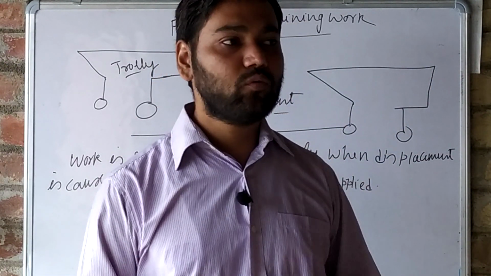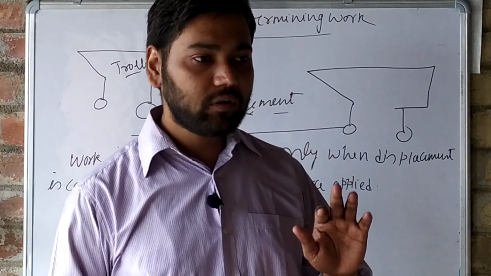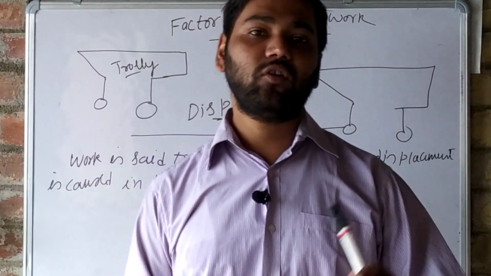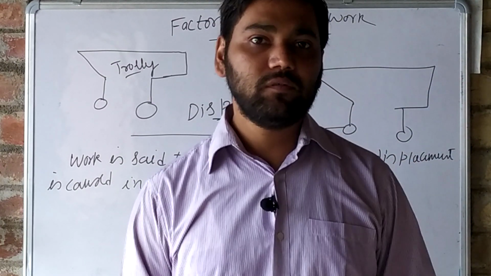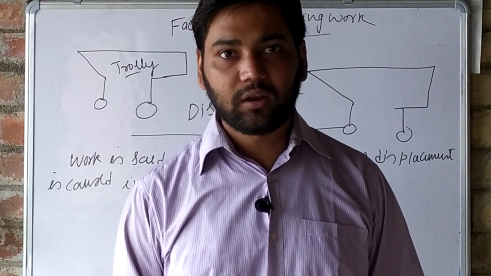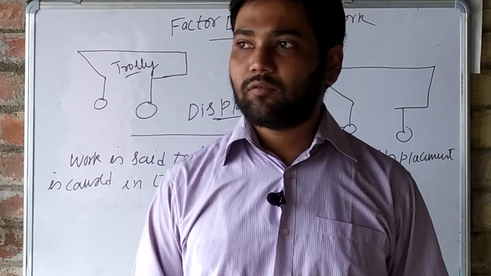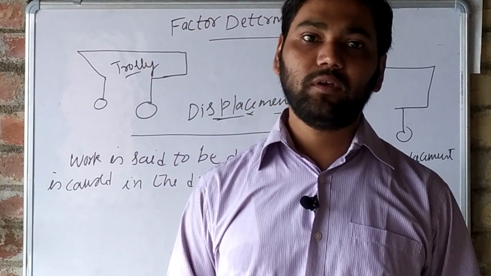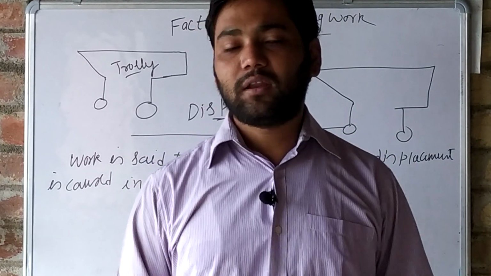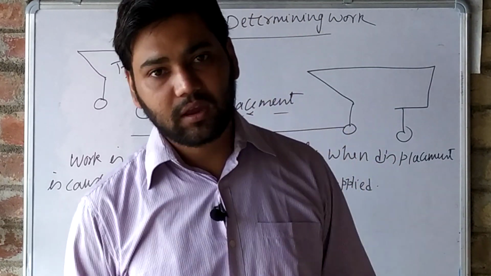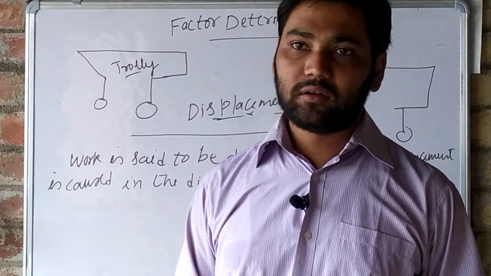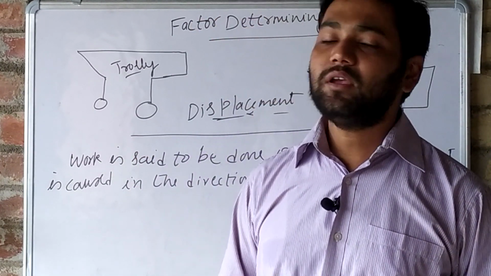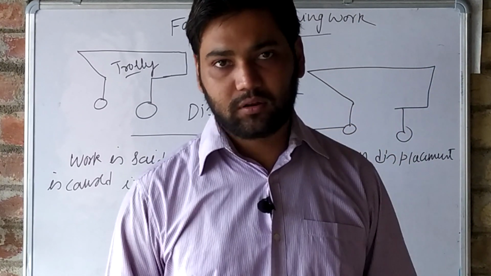Suppose we are applying force towards east. Then the displacement should be in the direction of east only. Then only we will say that work is done. If the force and displacement have a right angle relation, then we will say that there is no work done. Suppose we are carrying a heavy bag on our shoulder.